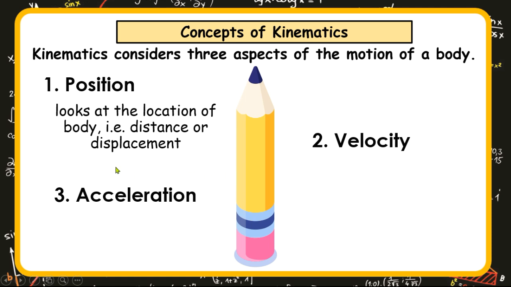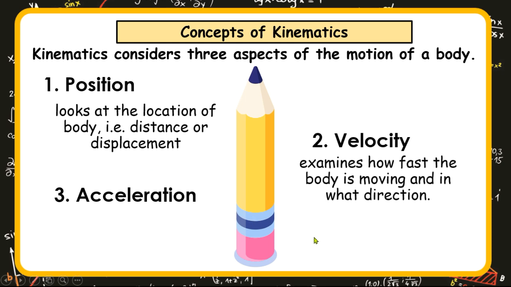The space, the interval between the two locations is the distance. Or better still, where the body was placed initially, then if it's set into motion, it is displaced. It changes its position. And so, position simply looks at distance covered or displacement.